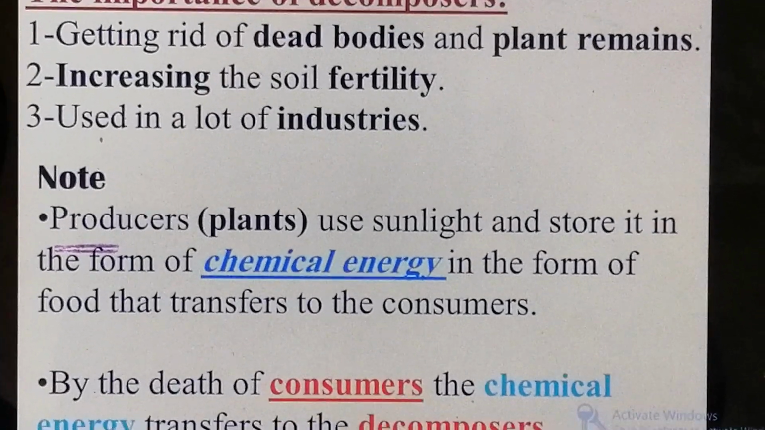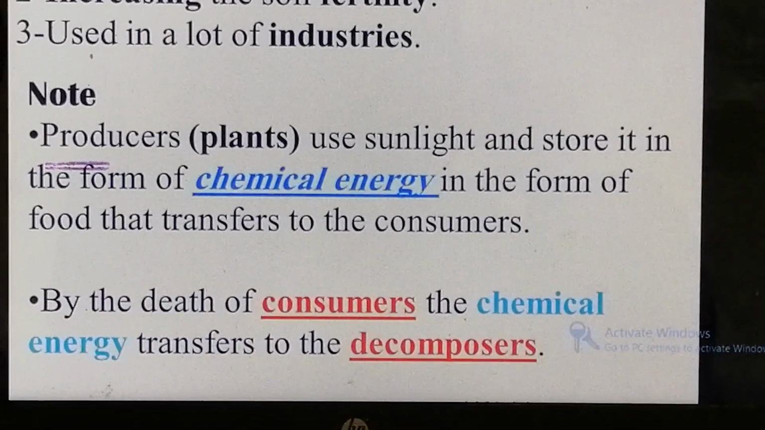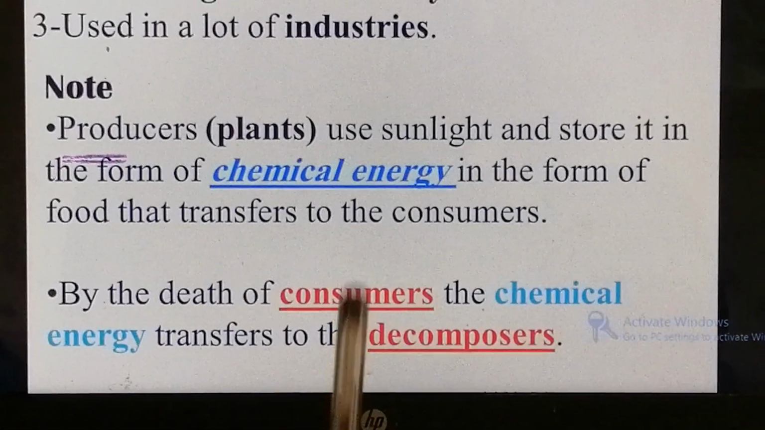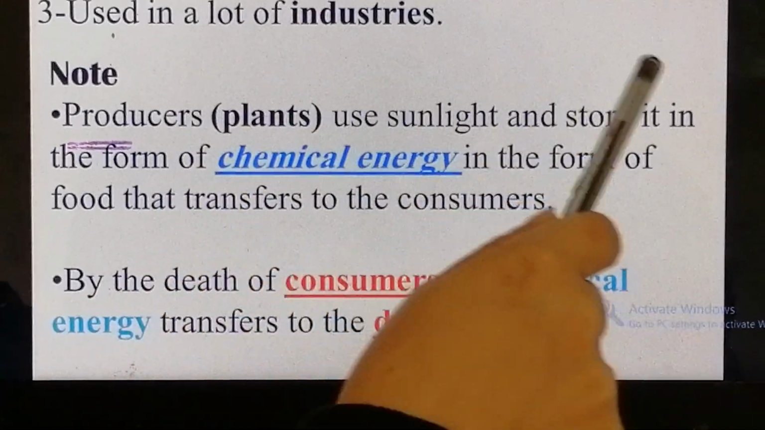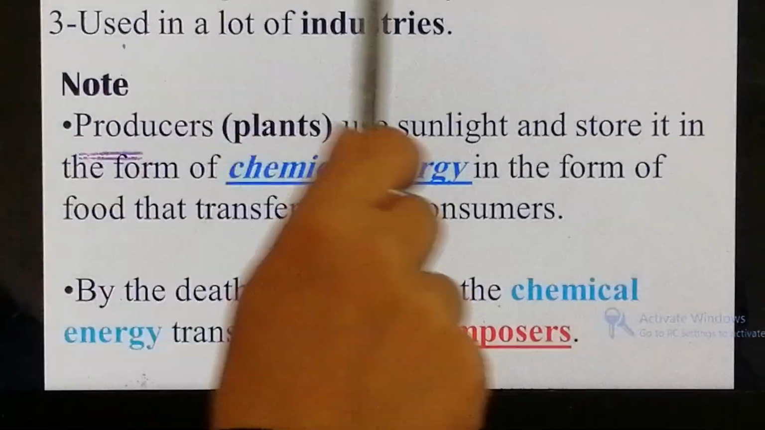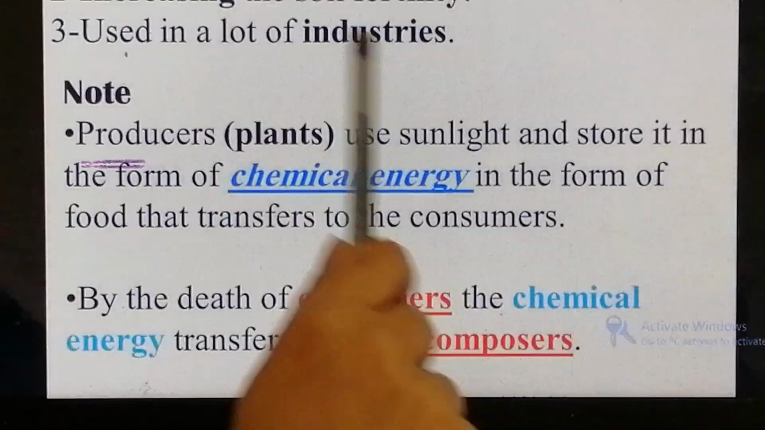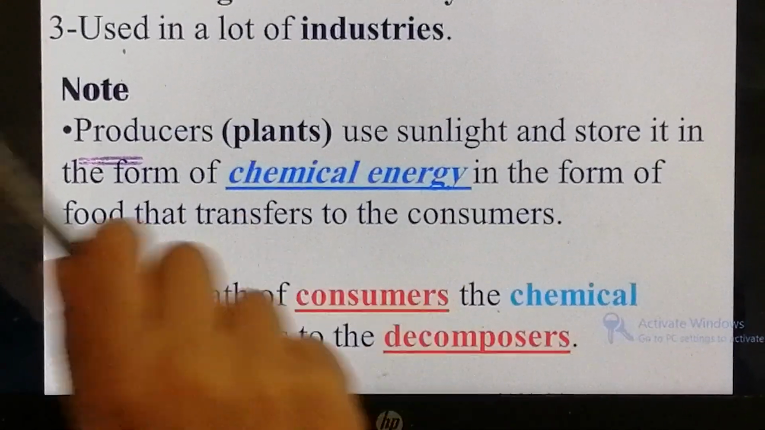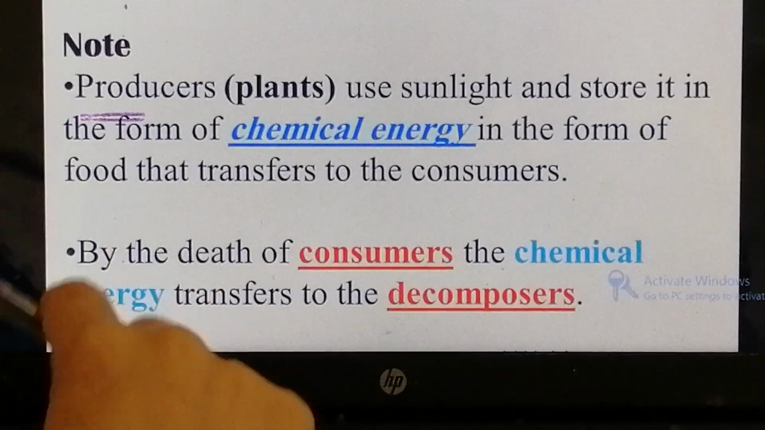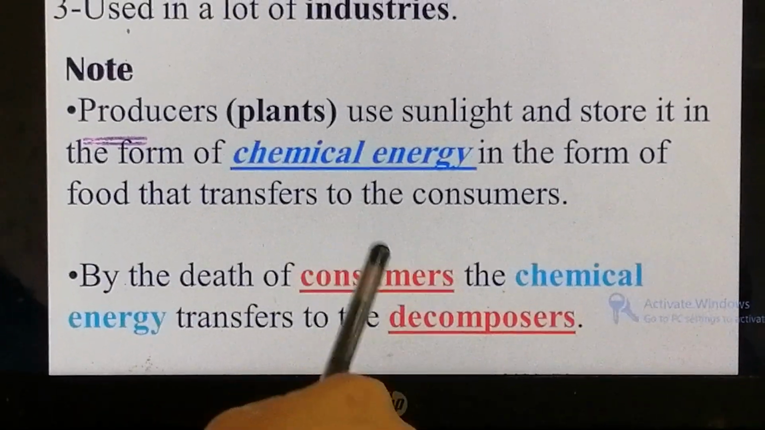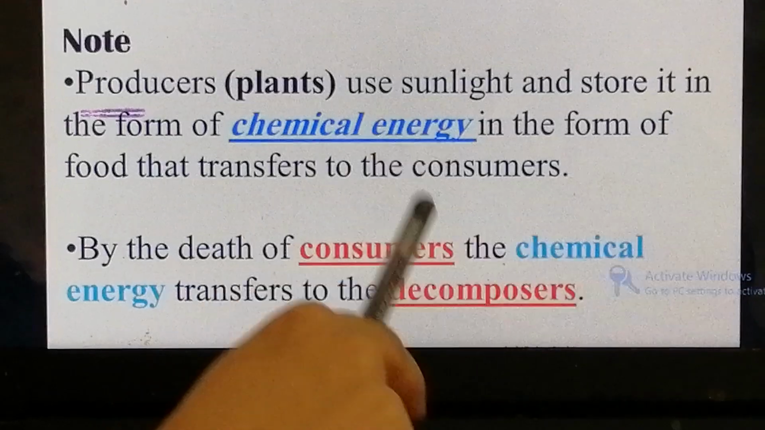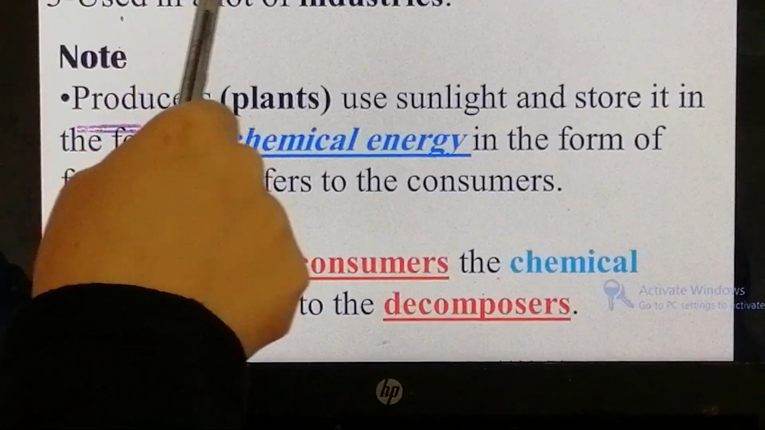I want you to notice that producers use sunlight. So they use which type of energy? They use solar energy, and they store this solar energy in the plant in the form of chemical energy. So the plant stores chemical energy in the form of food that transfers to consumers. So inside our body, there's chemical energy. And after the death of consumers, this chemical energy transfers to the decomposers. So it transfers into the soil to increase the soil fertility.